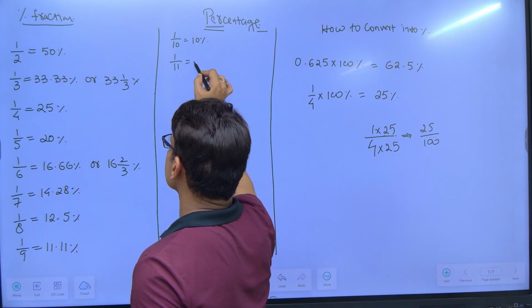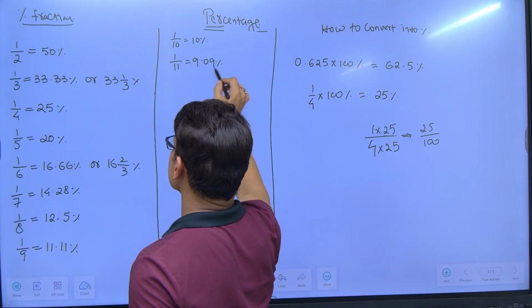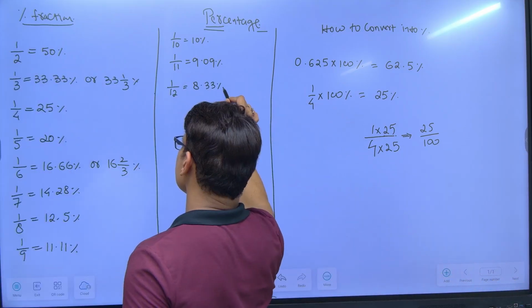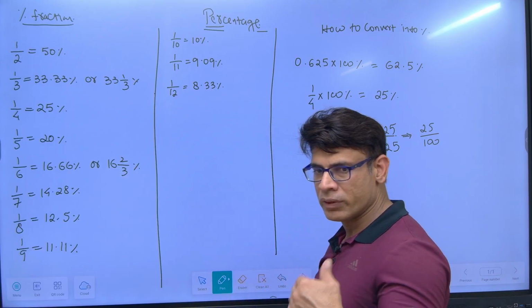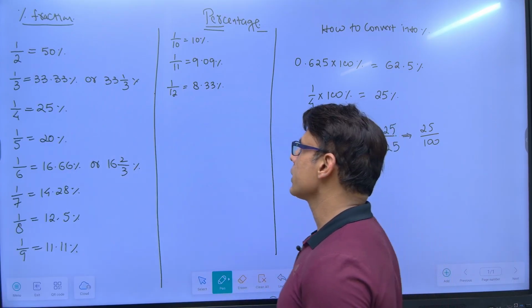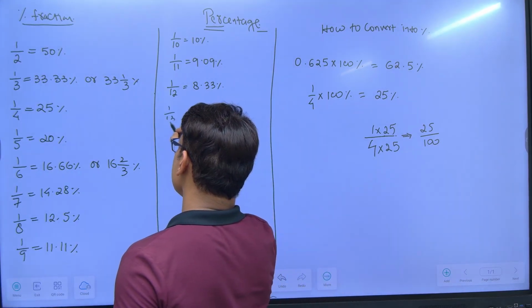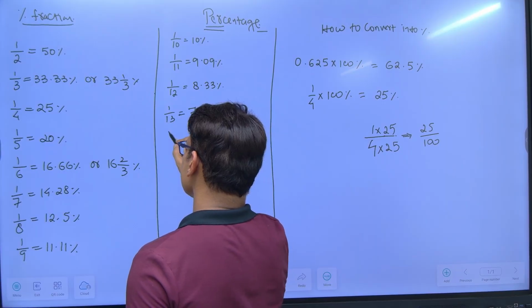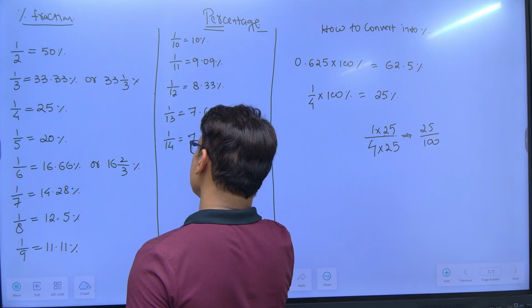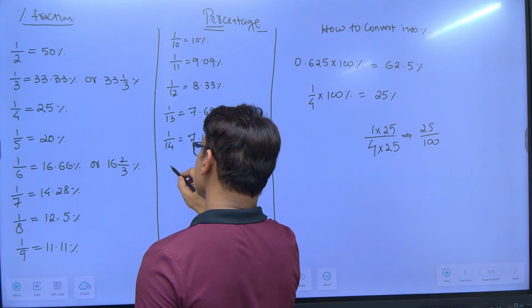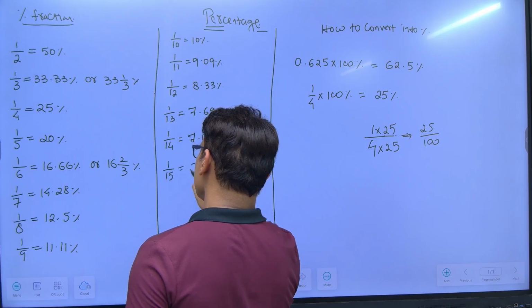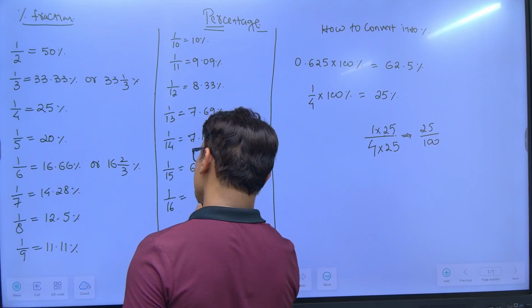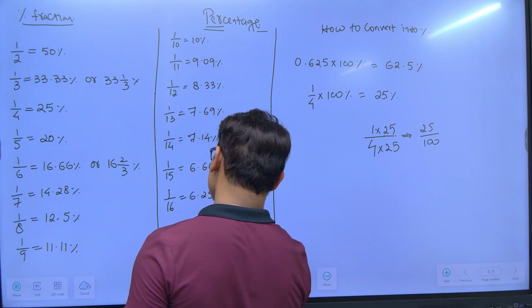1 by 11 is equal to 9.09%. 1 by 12 is equal to 8.33. See, 0.33 is also 1 by 3. 1 by 13 is equal to 7.69%. 1 by 14 is equal to 7.14%. 1 by 15, 6.66%. 1 by 16, 6.25%.